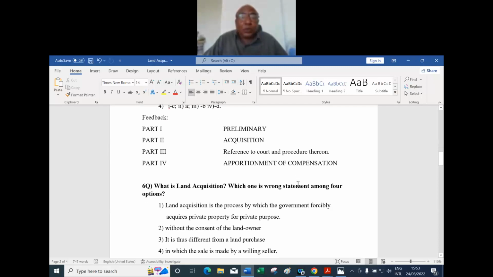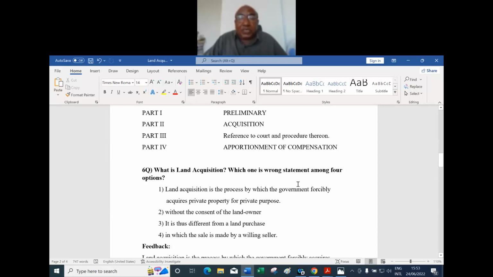Okay. So what is land acquisition? Which one is a wrong statement among the 4? Number 1, land acquisition is the process by which the government forcibly acquires private property for a private purpose. Number 2, without the consent of the landowner. Number 3, it is different from a land purchase. 4, in which the sale is made by a willing seller. One is not relevant, the other 3 are relevant. Third one, wrong.